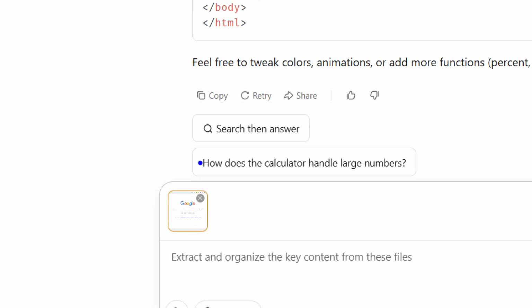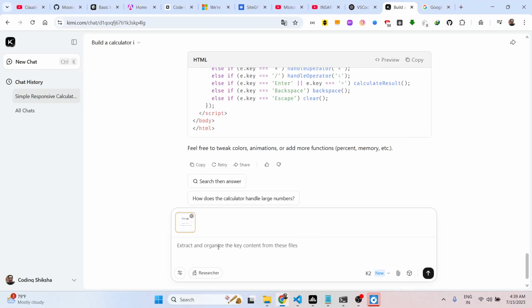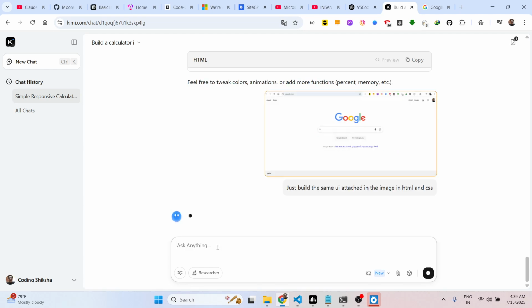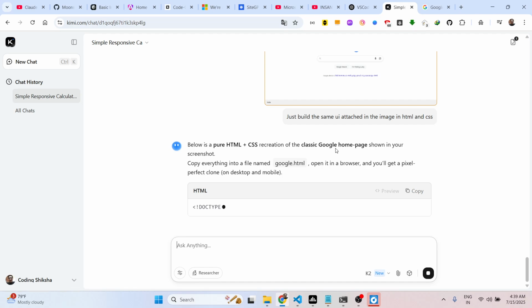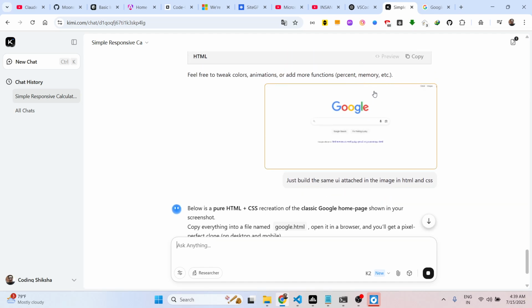So we are basically attaching the screenshot right here, and now I basically say that just build out the same UI attached in the image in HTML and CSS. So now if you give this, it will basically scan this image, and it will give you the code snapshot of this interface. So as you can see, you can attach images as well.